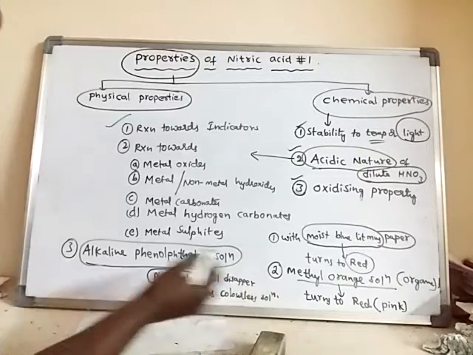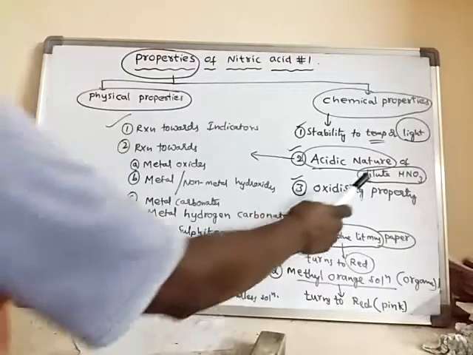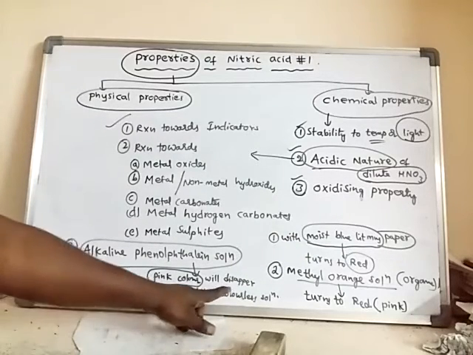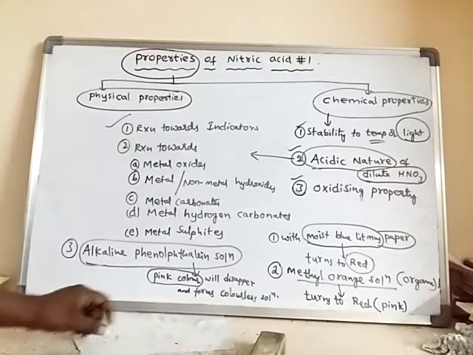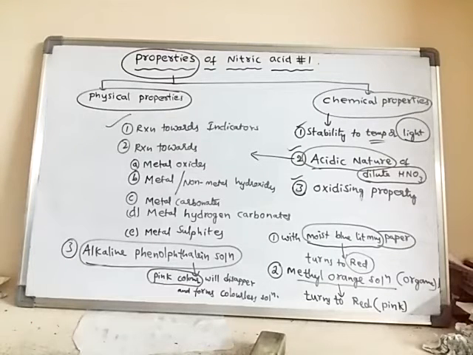That means any substance which decolorizes the pink color of alkaline phenolphthalein solution is said to be acidic in nature. So as dilute nitric acid is able to decolorize the pink alkaline phenolphthalein solution, hence this dilute nitric acid is said to be having acidic nature.